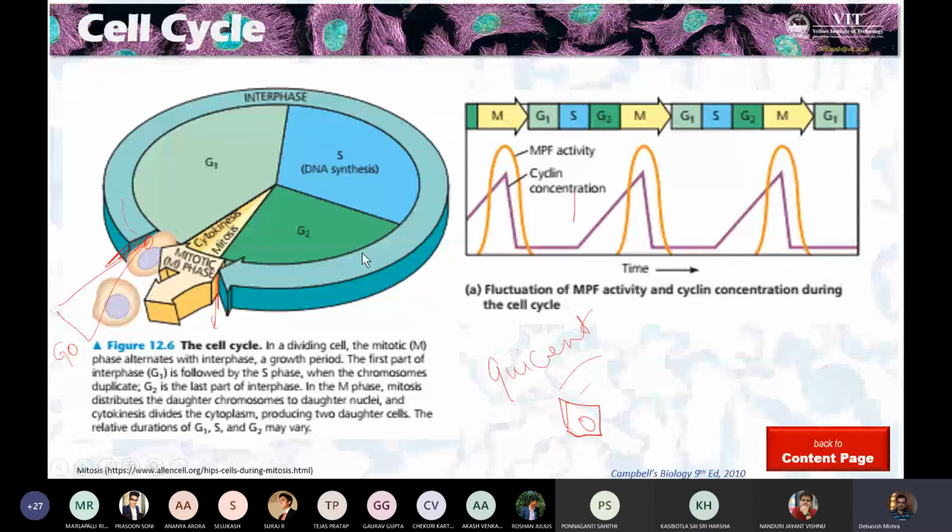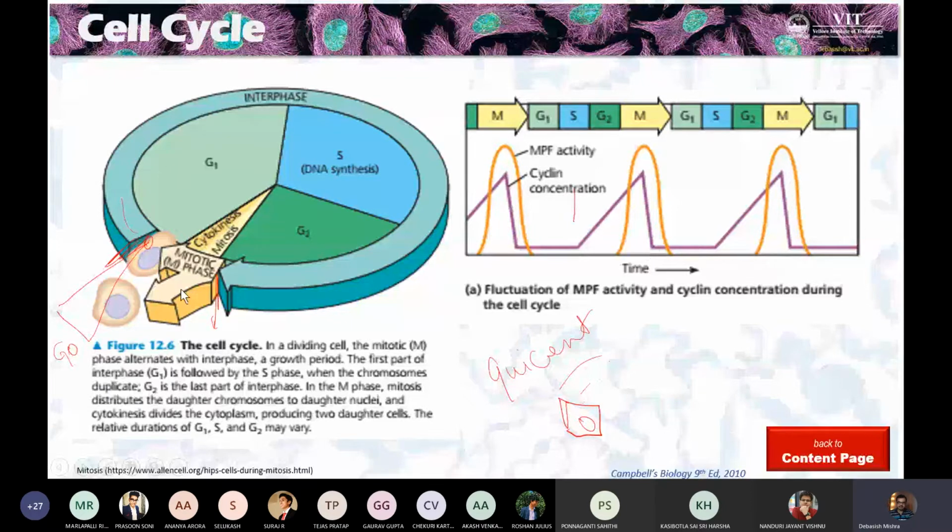This is how it works. I'm talking about a single cell, temporally regulated with two proteins, meaning monitored through time. You see this is one complete cell cycle, and this is another complete cell cycle.